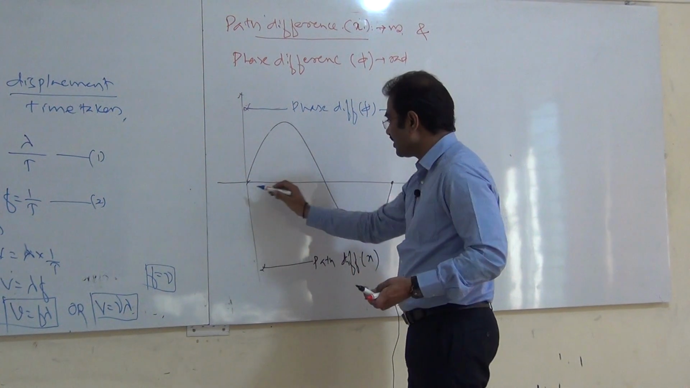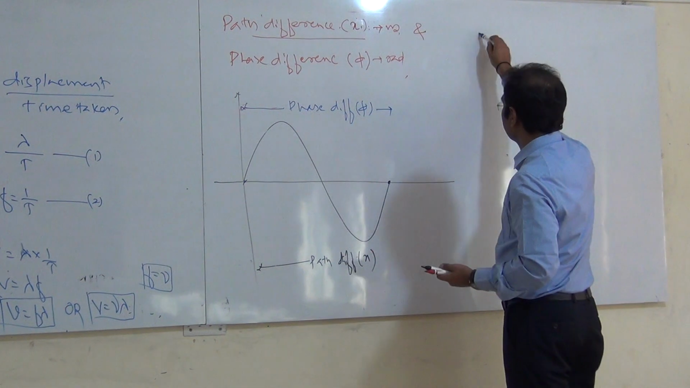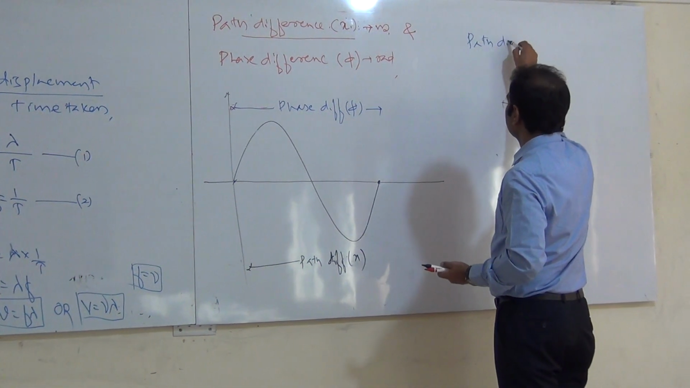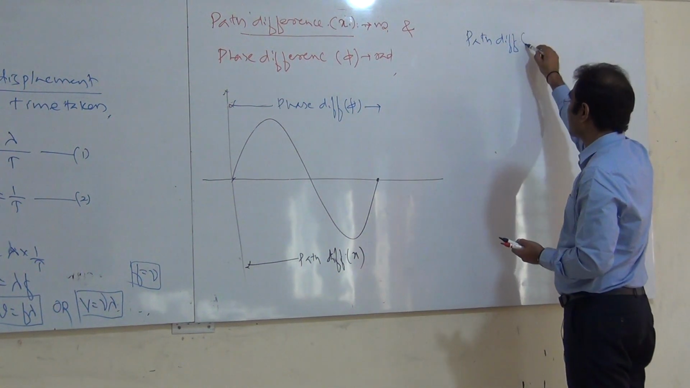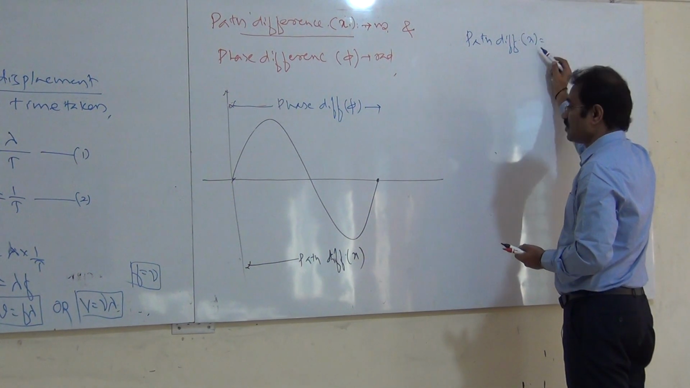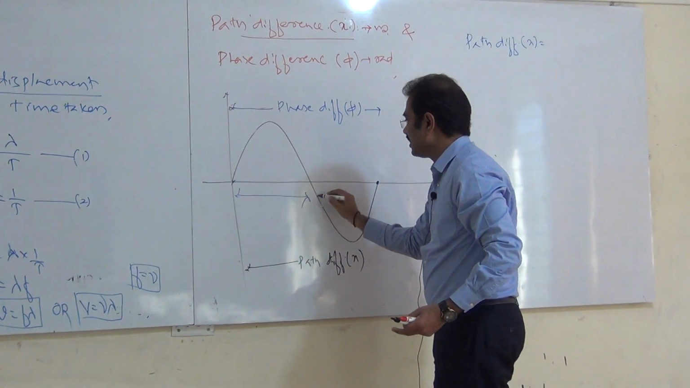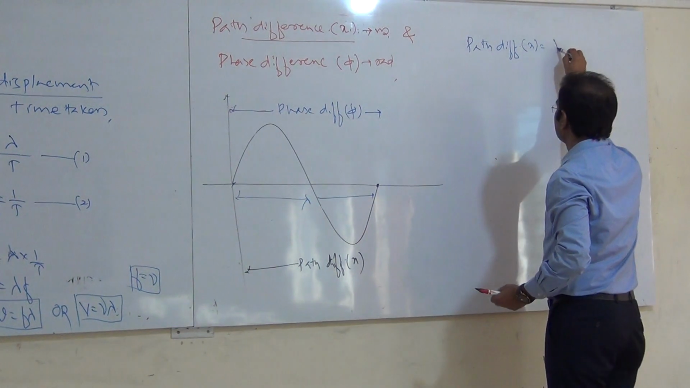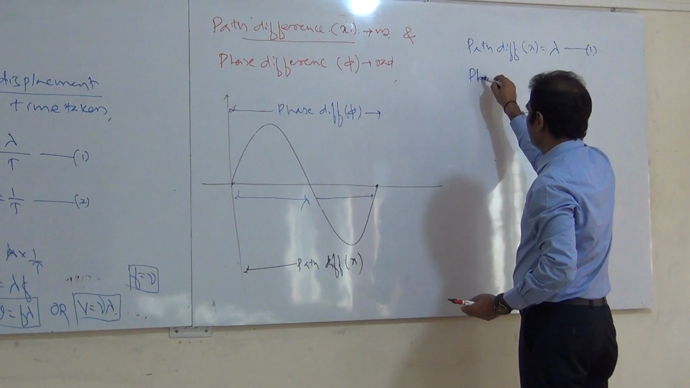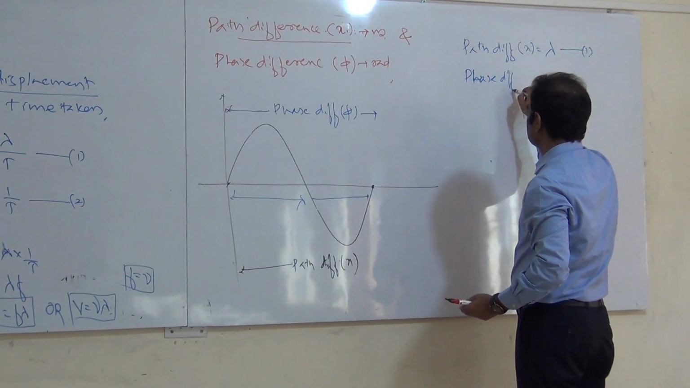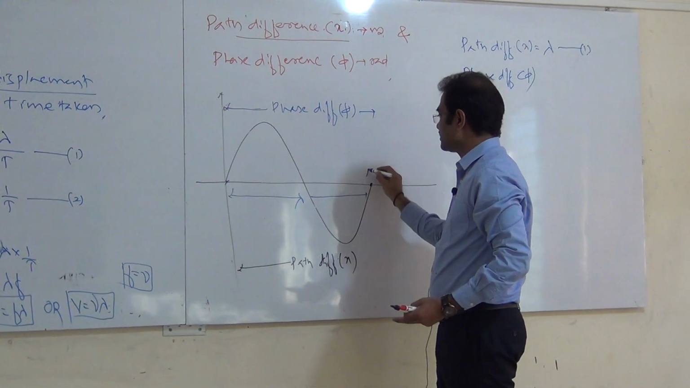Path difference from here to here, what is the length? Therefore, I write it here, path difference, that is equal to x is equal to, from here to here the length is lambda. Call this one as equation number 1. Phase difference, that is phi, from here to here, it is equal to how much? Pi.